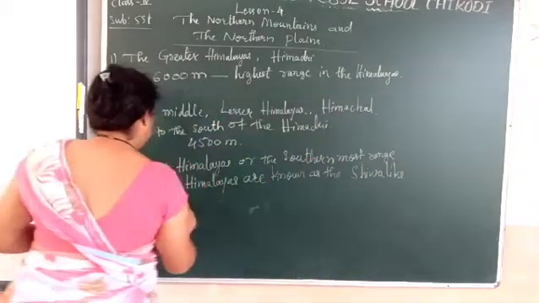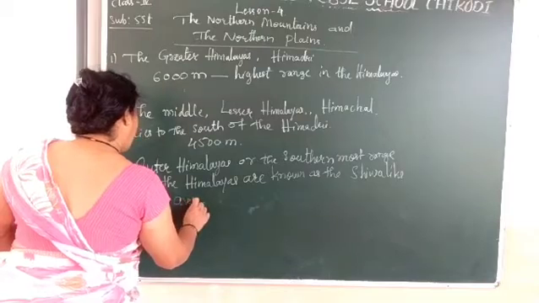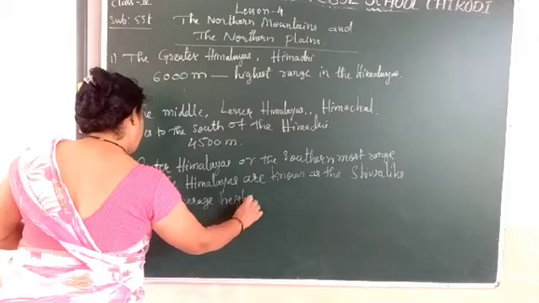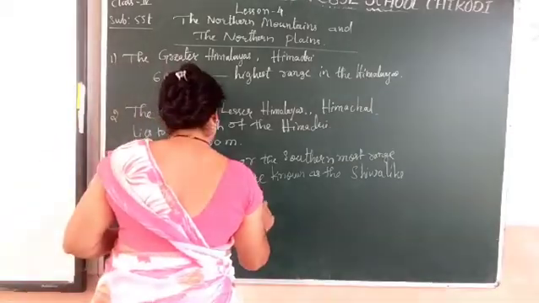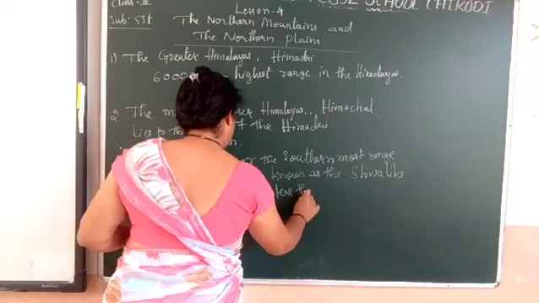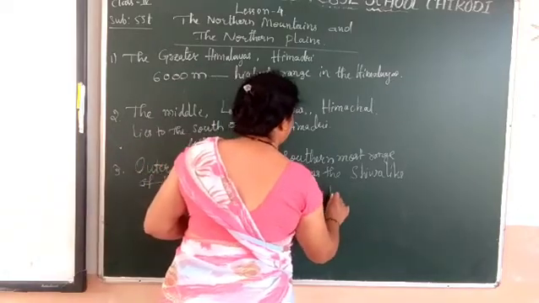And the average height is less than 1200 meters.